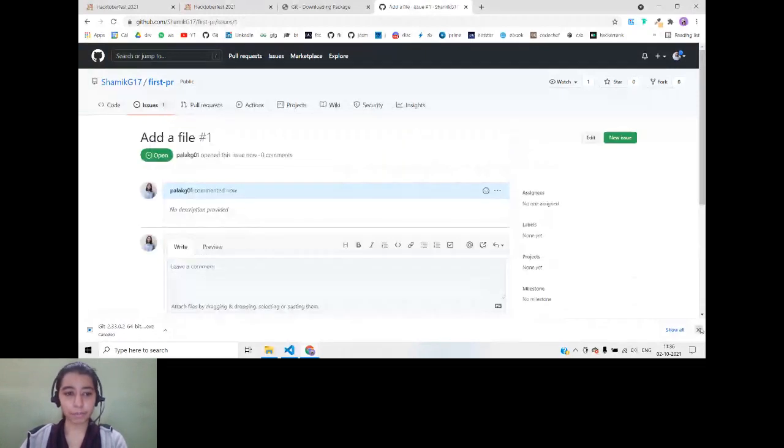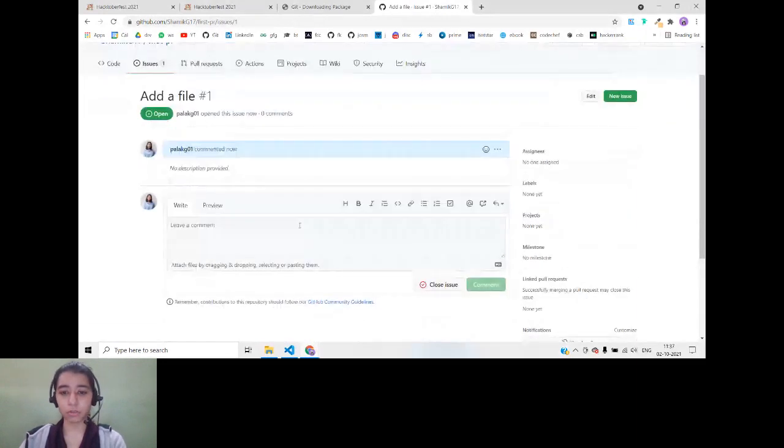So after you submit the issue, you can see the title, the issue number, and now you have to wait for the repository maintainer or owner to approve it. Shamik, can you please approve this? Yes, Farhan. Okay. So now, as you can see, the owner has said, Palak, you may go ahead.